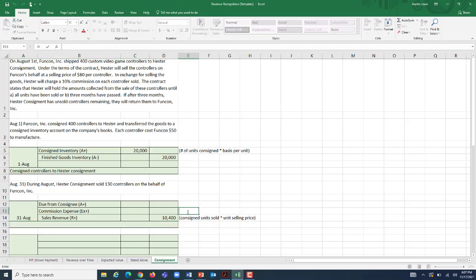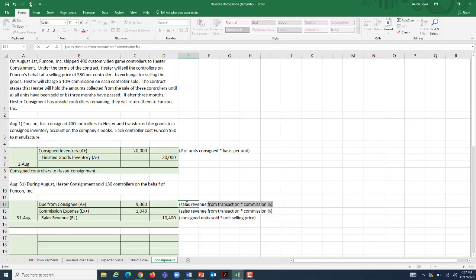So to figure out their commission expense, we're just going to work our way backwards, take our sales revenue from the transaction, and multiply it by that commission percentage. So if we take 10,400, multiply it by 0.10, 10%, that means that Hester is keeping $1,040 from themselves, which means we get the remaining 90%, which, because our debits equal our credits, has to equal $9,360.